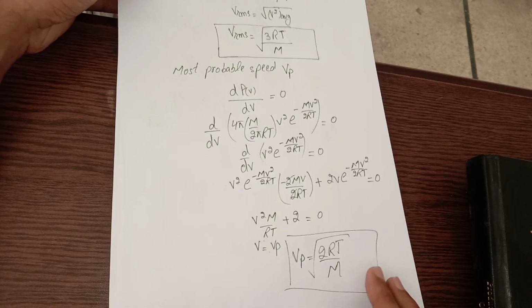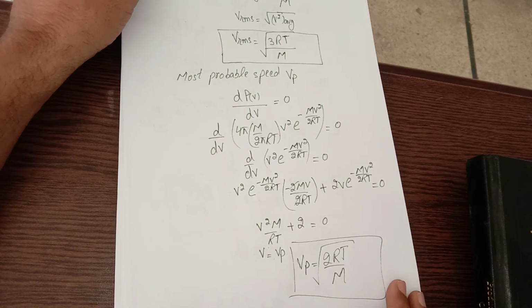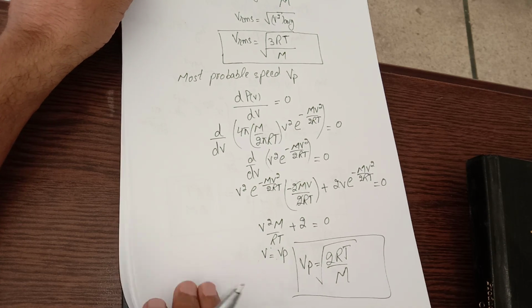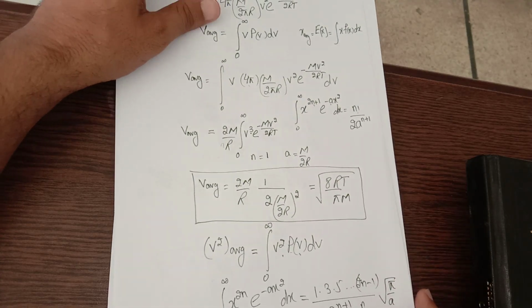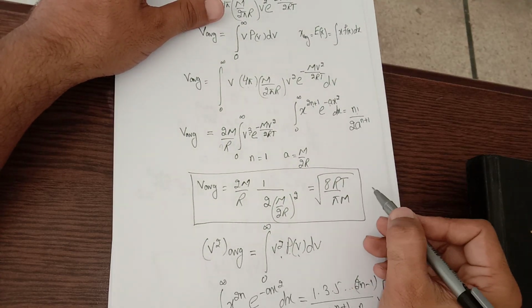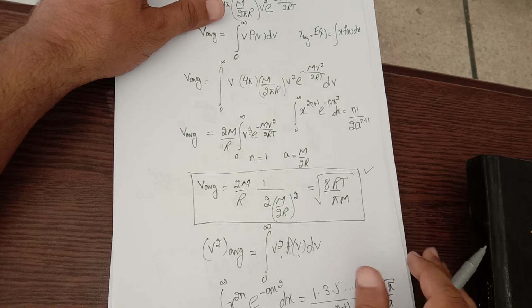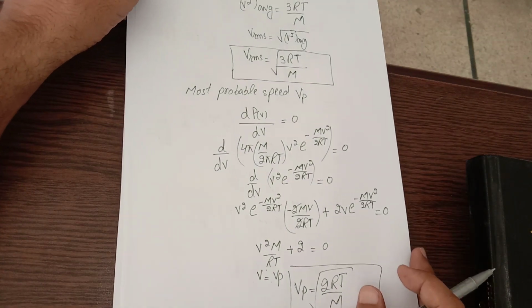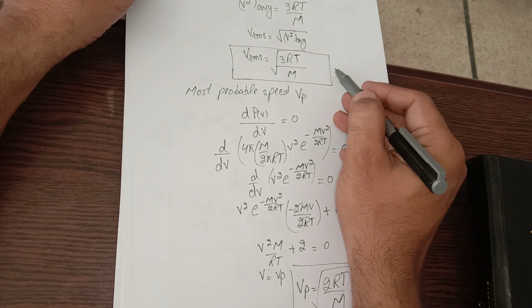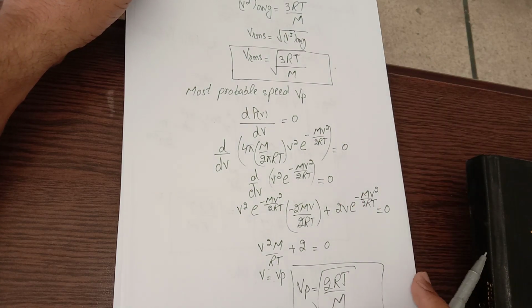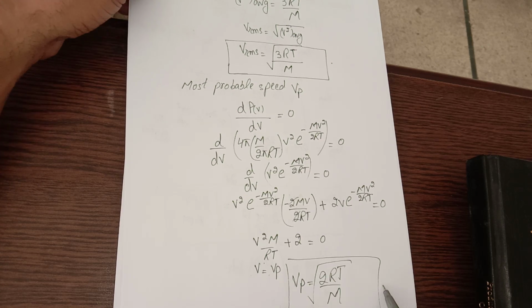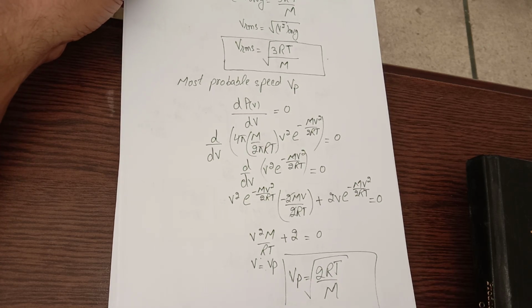So now after doing these mathematics, I have calculated first on the previous page this average speed, and then on this page I first calculated the RMS speed, and then I have calculated the probable speed of these gas molecules.